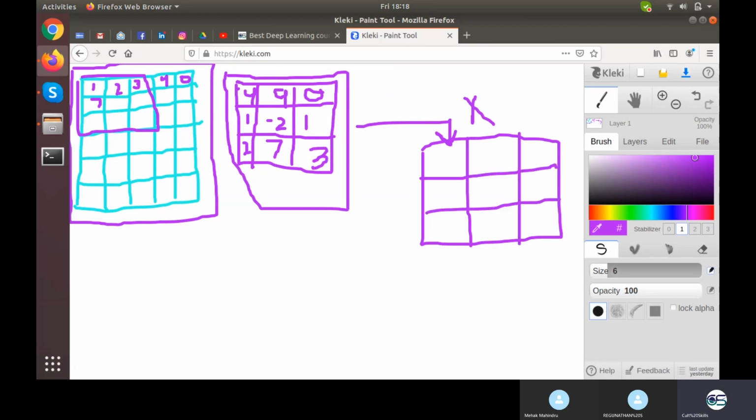Value by value multiplication will be going on. 4 into 1, 4, 9 into 2, 18, 0 into 3, 0, 1 into 7, 7, and everything else into other places. Something like this, this and this and this.